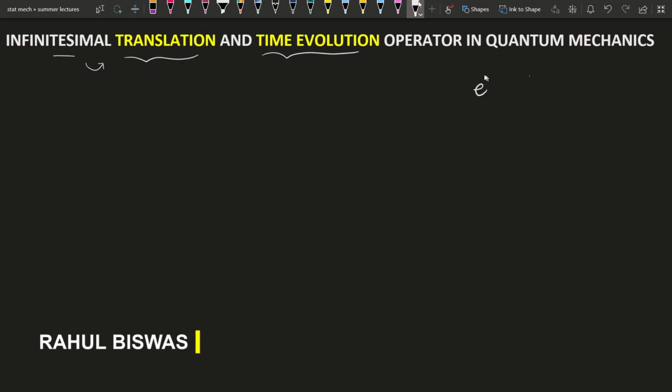You all know that in quantum mechanics, suppose we have a state ket alpha of a system at t equals 0. What will be the state ket after some time t? How can we represent or know that information?